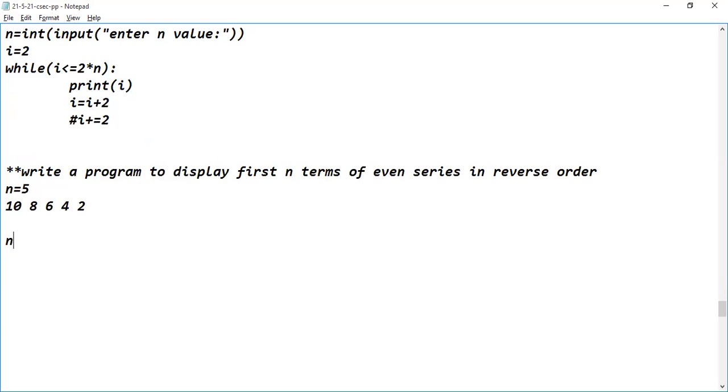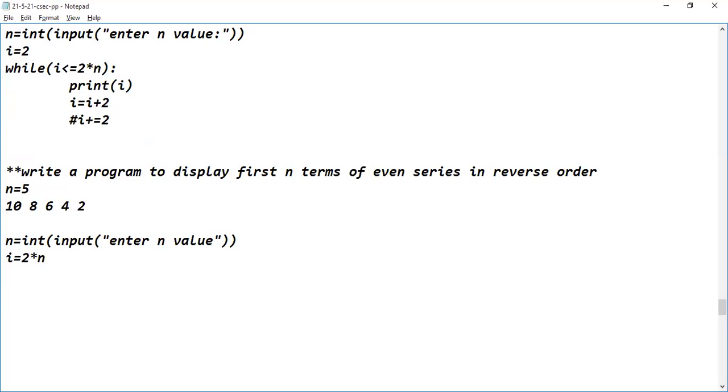So how am I reading? With the help of the input function, right? So read the value, guys. n equal to int of input of enter n value. After reading the n value from the end user, what do we have to do? I need a loop variable. So the loop variable should be initialized to what? 2 into n. So i equal to 2 into n.